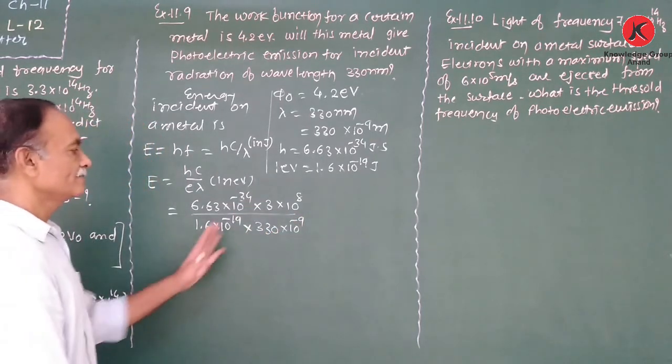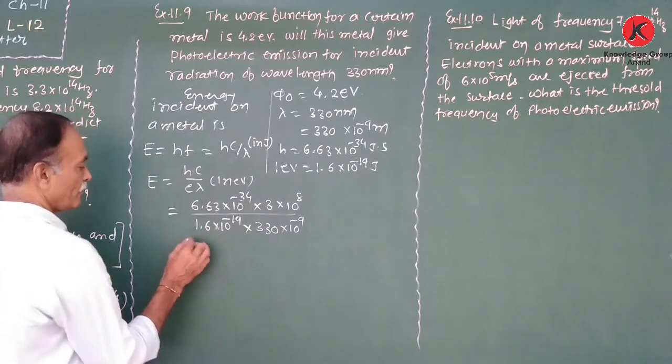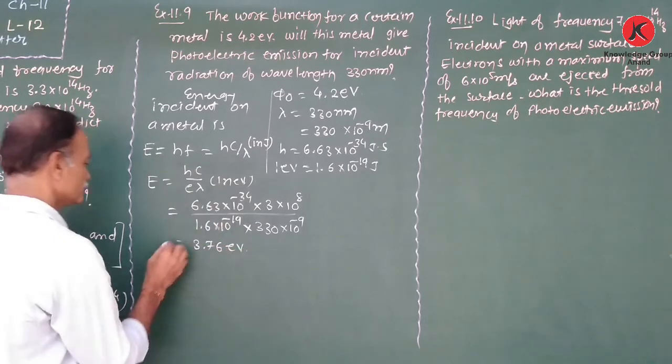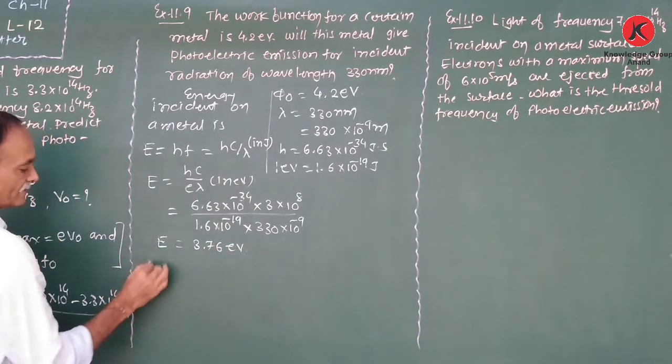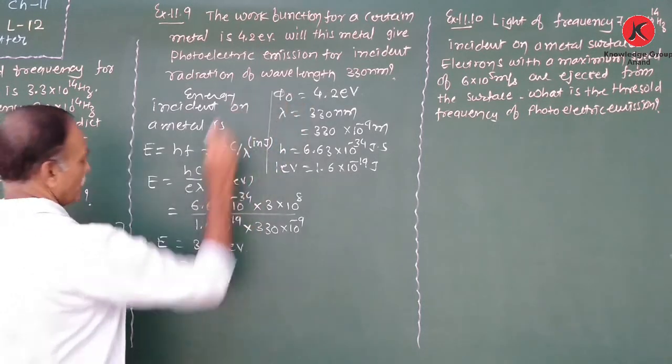Thus we obtain the energy as 3.76 electron volt. That is the incident total energy. Here E is less than the work function.